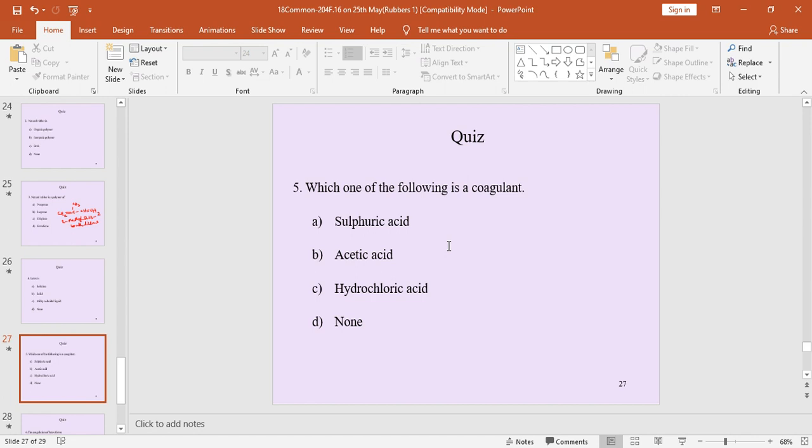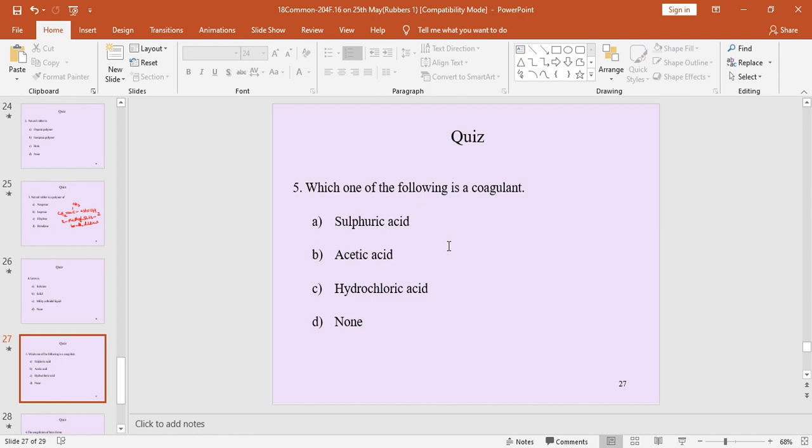Which one of the following is a coagulant? A. Sulfuric acid. B. Acetic acid. C. Hydrochloric acid. D. None. Which is the correct answer? First one, sulfuric acid.